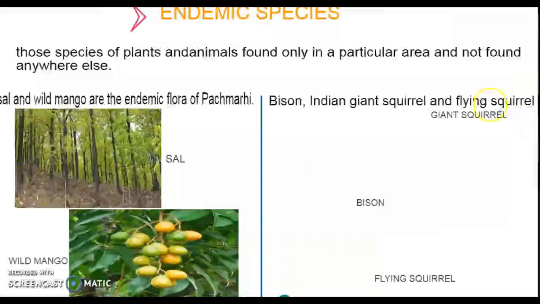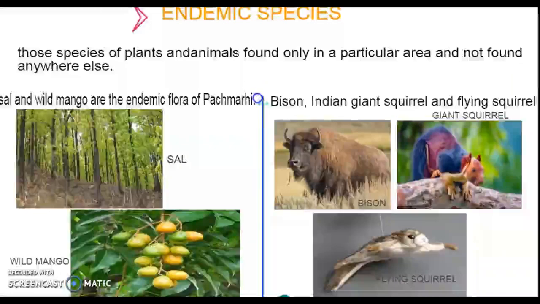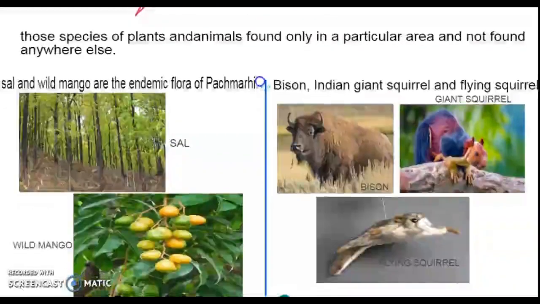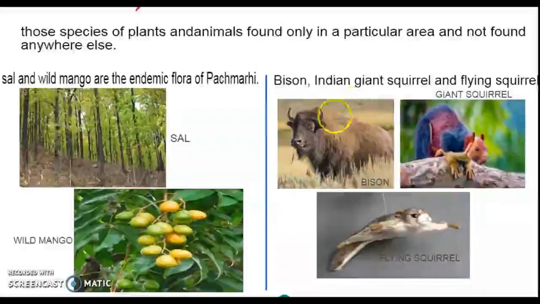Now, there is one more thing known as endemic species. What do we mean by endemic species? These are plants and animals that are found only in this area, only in this national park. Which are those endemic species?